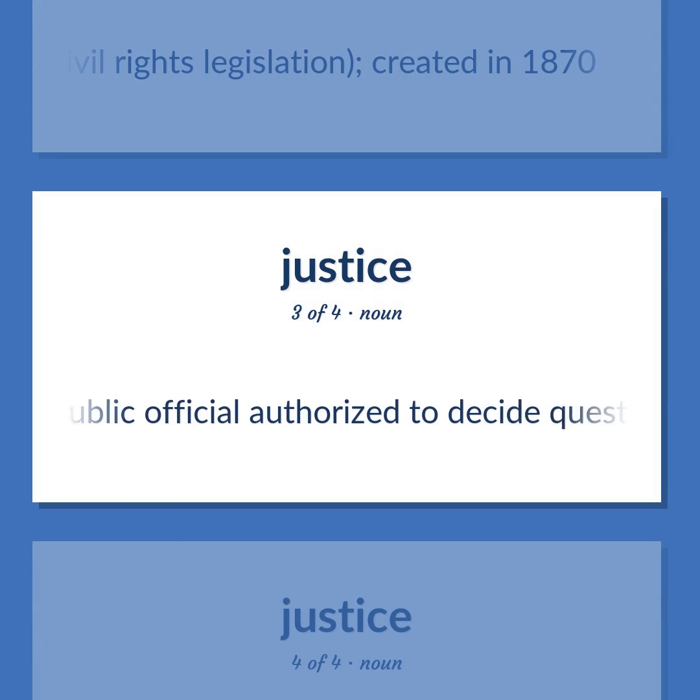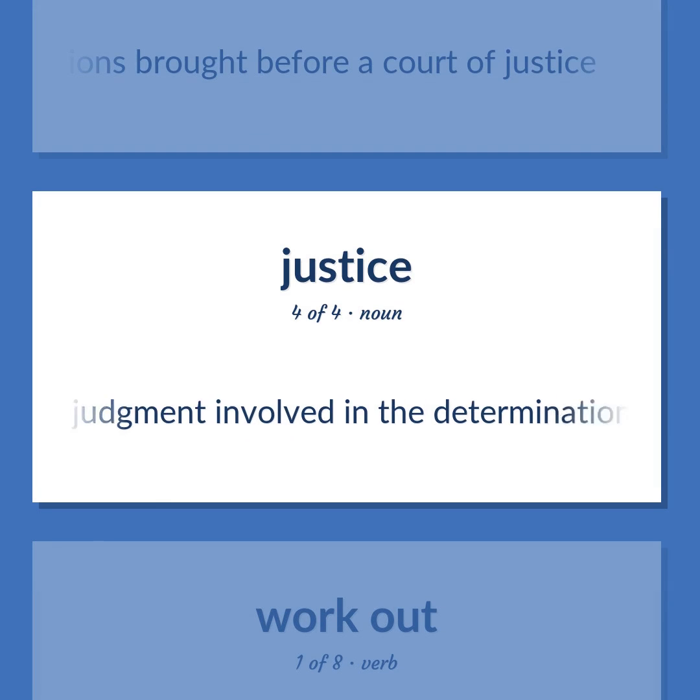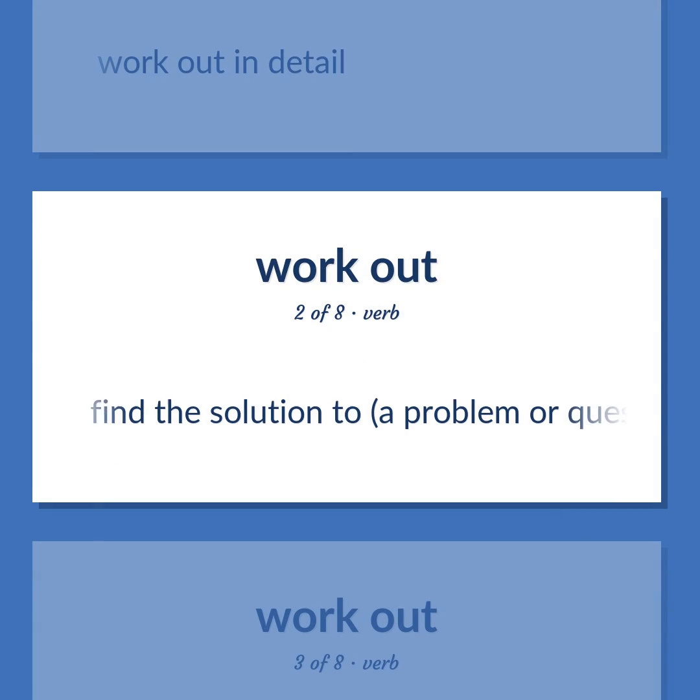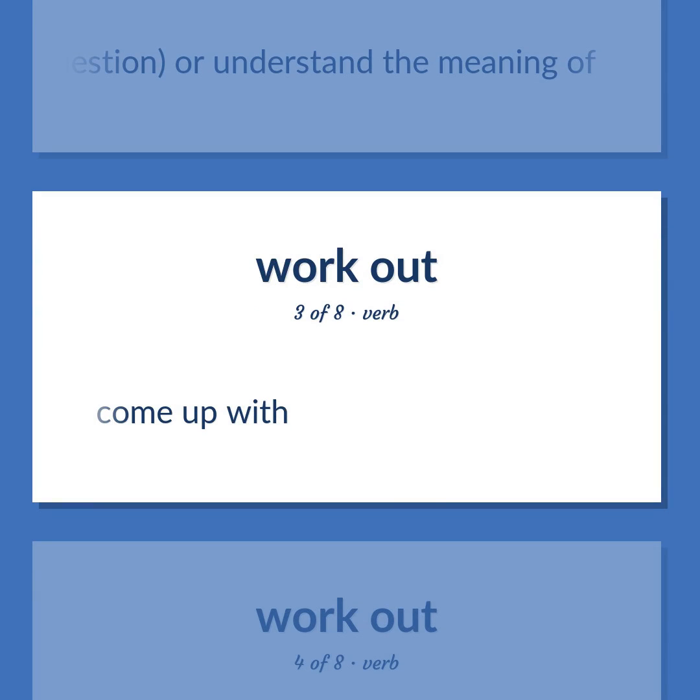A public official authorized to decide questions brought before a court of justice. Judgment involved in the determination of rights and the assignment of rewards and punishments. Work out in detail. Find the solution to a problem or question, or understand the meaning of. Come up with.